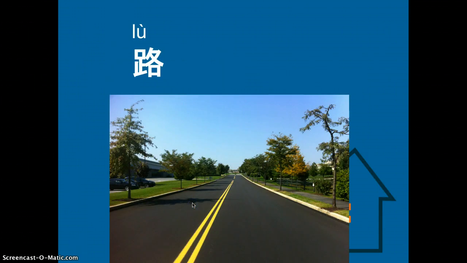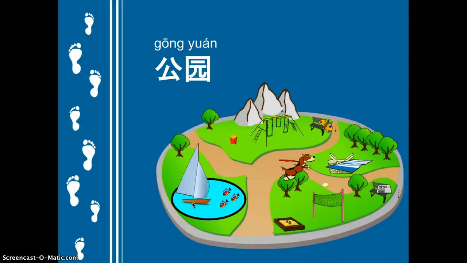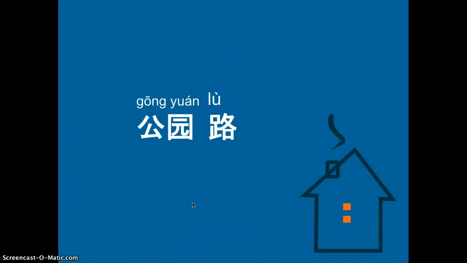And this one is 路, road. And this one is 公园, park. So let's make a name of a road. So let's do Park Road. That will be 公园路. So remember, for this, you should have the name, and you also have a road. Like something road, or something street. So you have a 路 or 街 after the name.